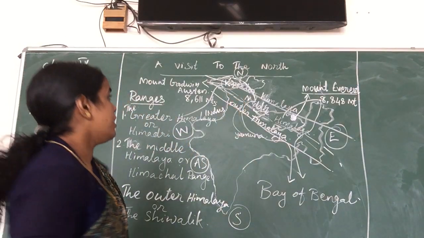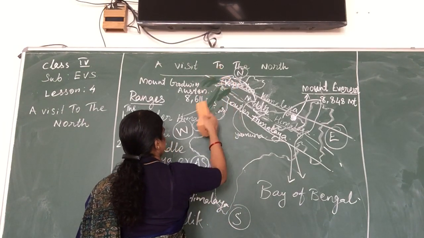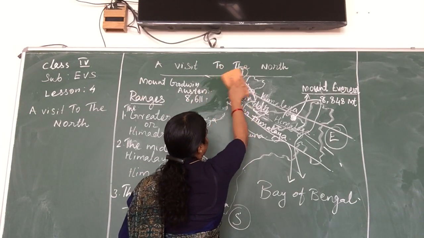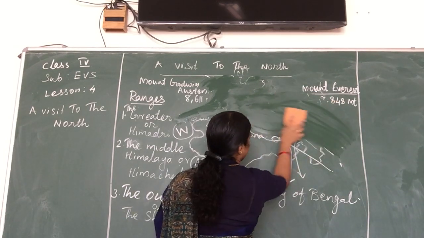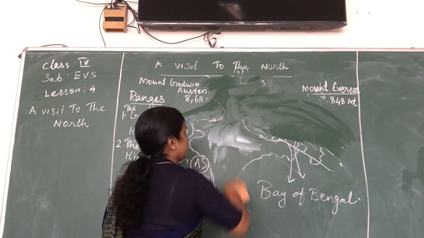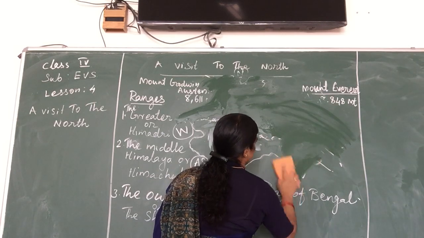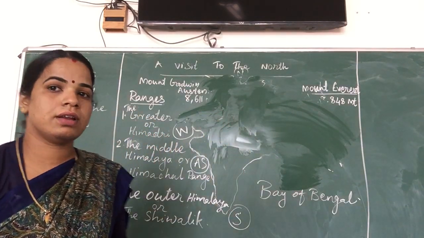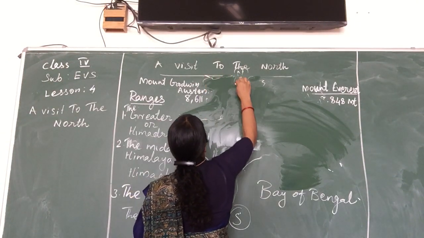Okay, I hope everyone understands this, and now we have to go to the second range, the Middle Himalaya. The first range is the Greater Himalaya, and the second range is the Middle Himalaya.